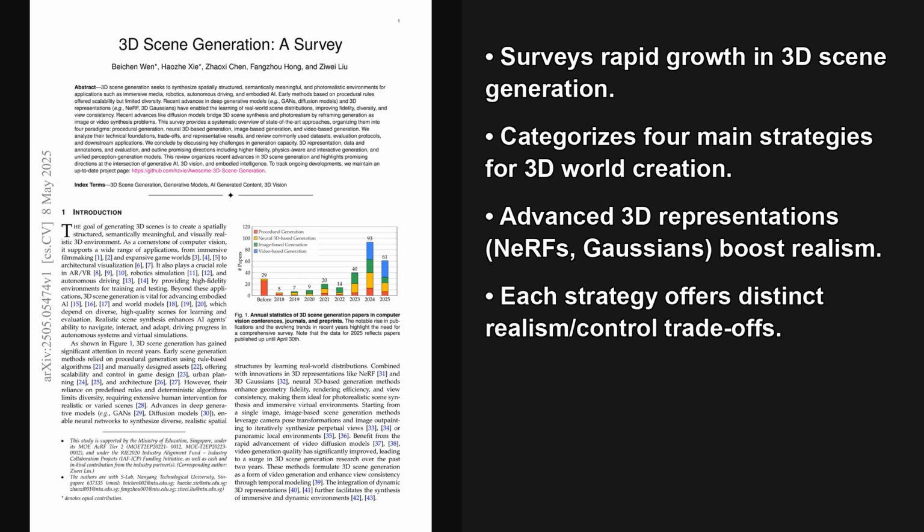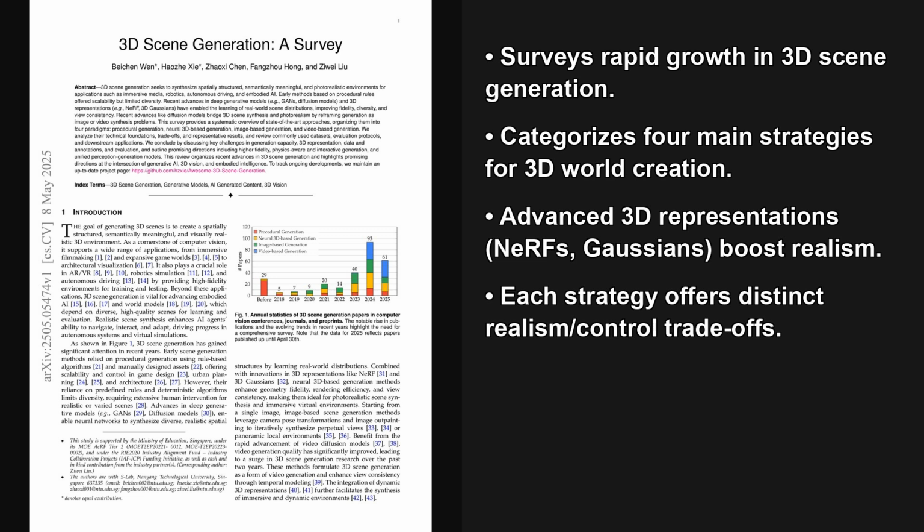Today, we're diving into a fascinating survey paper from the Papers with Code Trending list. It's titled 3D Scene Generation, a Survey, published May 8, 2025. This paper provides a great systematic overview of how AI is creating entire 3D worlds, organizing methods into 4 main